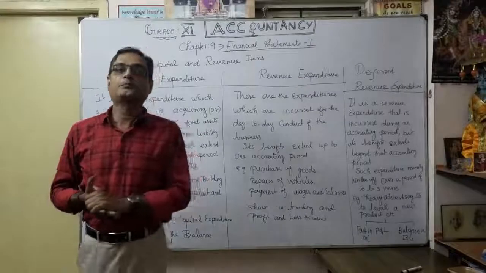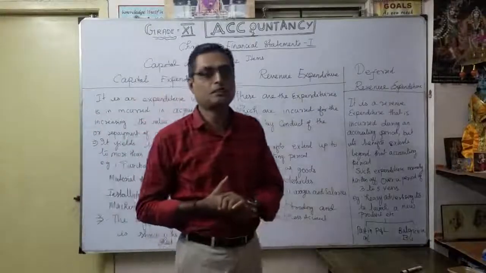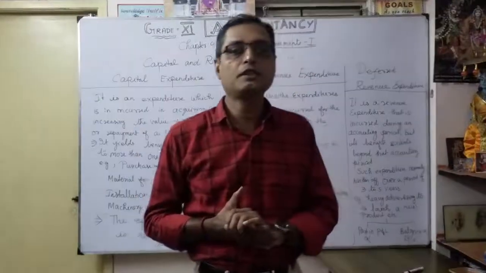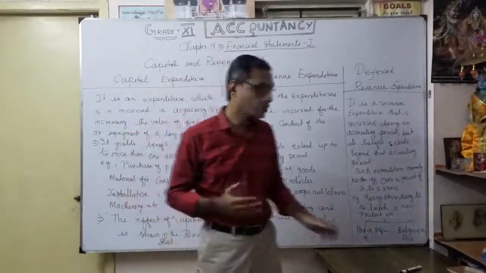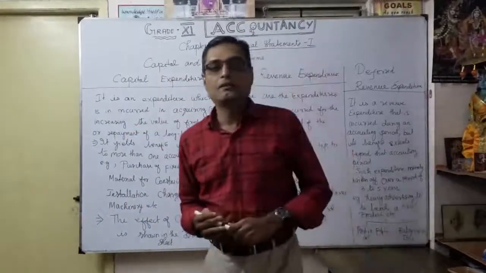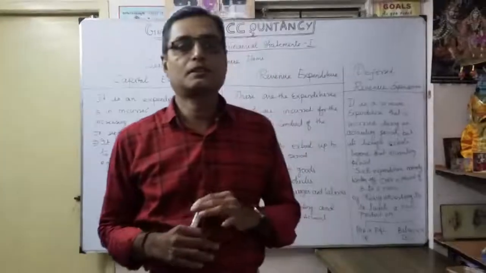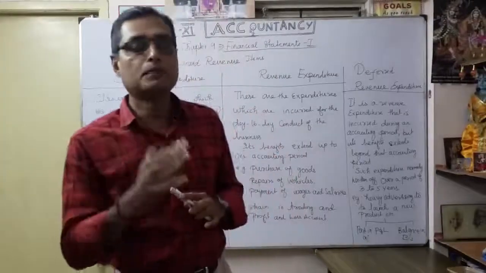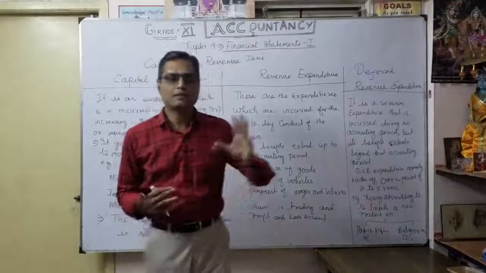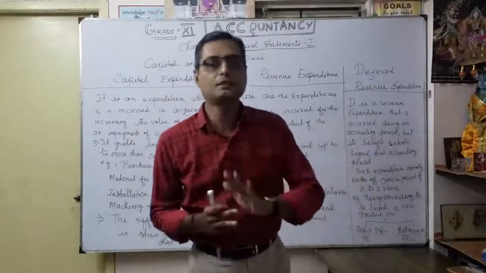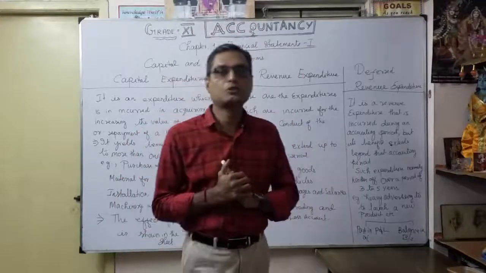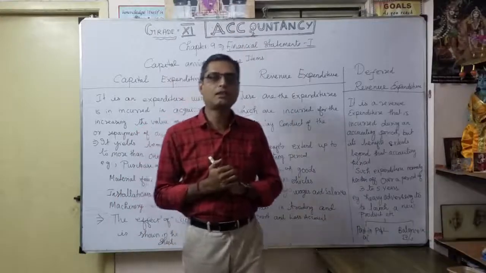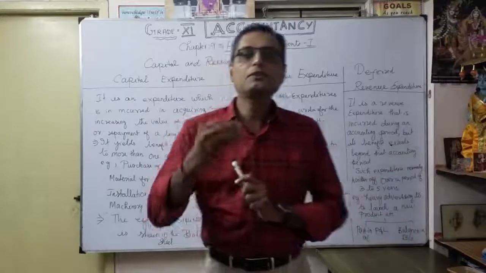So before preparation of the financial statement, we should know the classification of capital and revenue items, isn't it? We already studied this in rectification of errors, especially error of principle. If it is a revenue expenditure but we classify it as a capital expenditure, the profit will not show the correct figure.